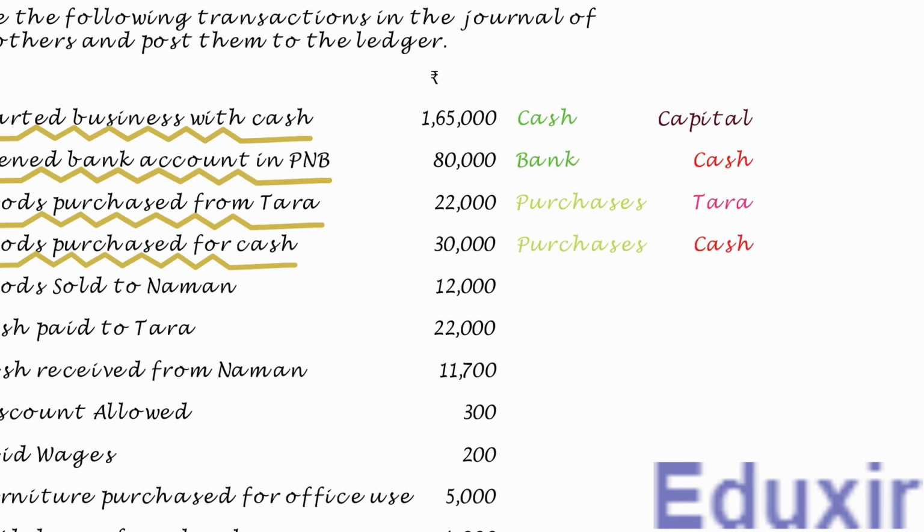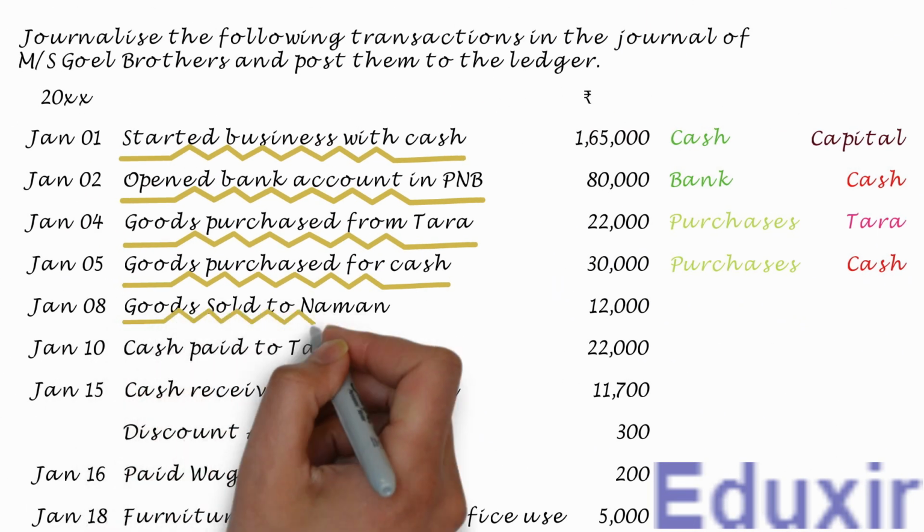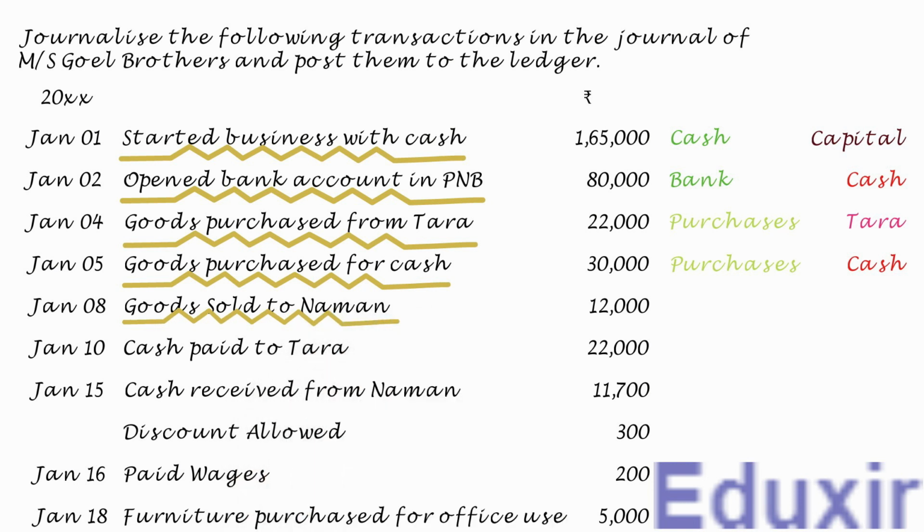In this transaction, goods worth 12,000 rupees are sold to Naman. Note here that the goods are not sold for cash. Also, it is specifically mentioned that the goods are sold to the buyer or customer Naman. So, we can safely assume that the goods are sold on credit. So, this transaction can be restated as goods sold to Naman on credit. So, Naman becomes the debtor of the business.